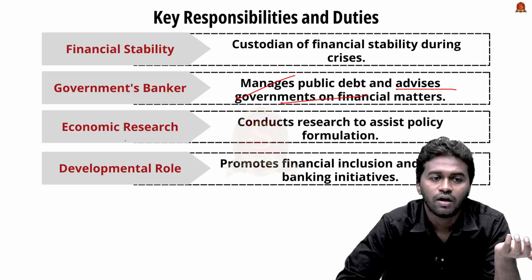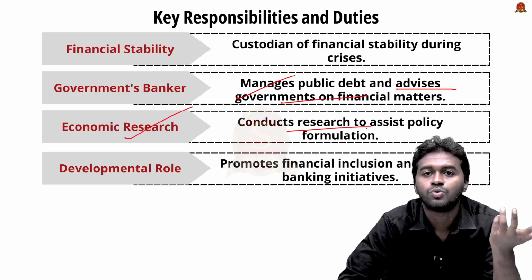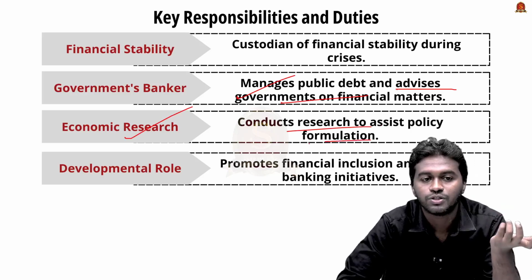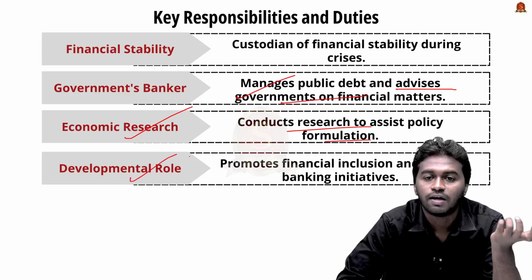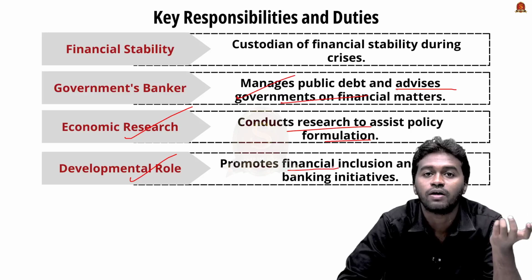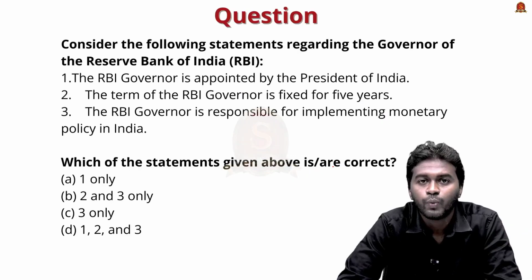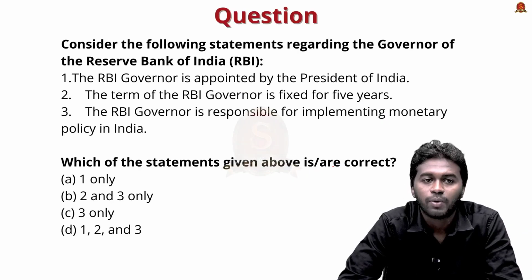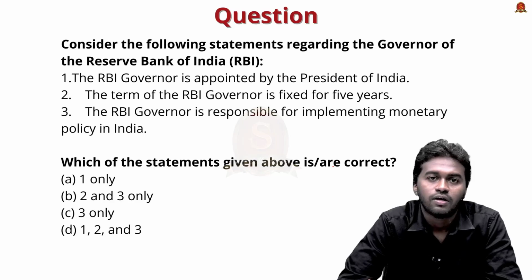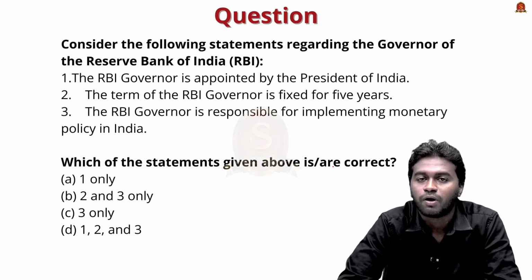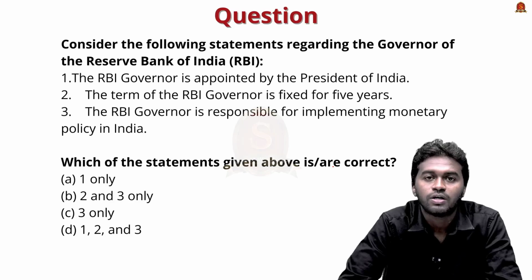And then conducting research to assist policy formulation, and it also plays a developmental role, for example promoting financial inclusion and digital banking initiatives. So in this topic we discussed the role of RBI Governor and various aspects related to his power and his term, appointment, eligibility and all.